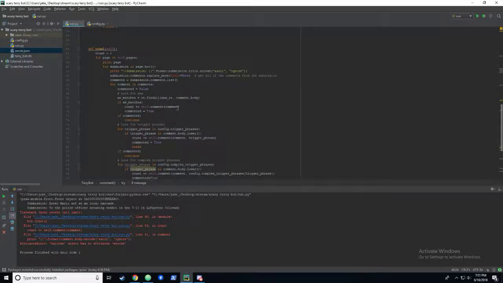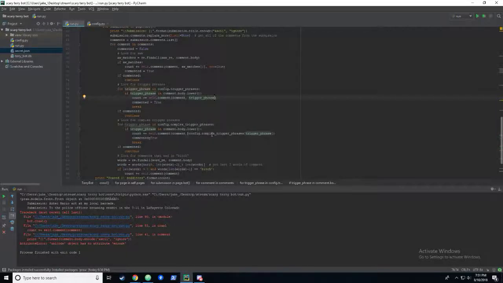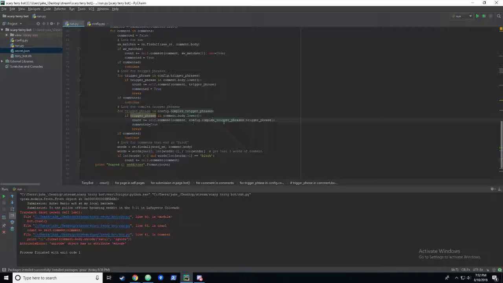We're going to say comment, and we will go ahead and send the match from the ah matches, which would be "ah," and let's also say ah is true. Okay, and then let's see, trigger phrases. We're already sending the trigger phrase as the comment, which is great. Don't think we need to do anything else for that. And here we're also doing that. We're sending the complex trigger phrase value.